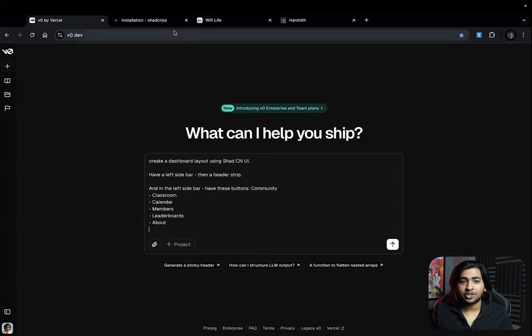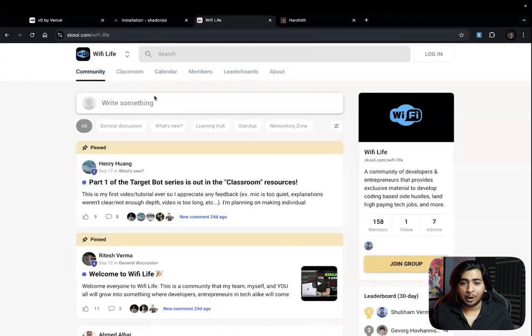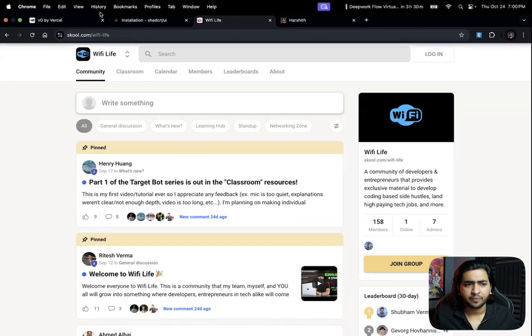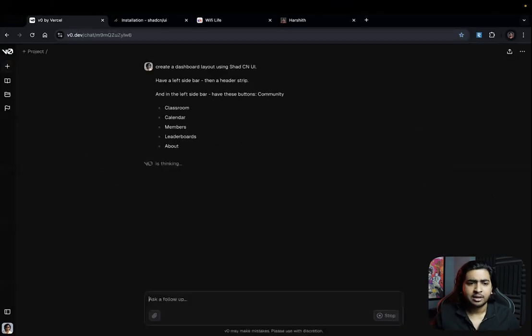The thing is, I could have actually cloned this as well. There's a reason I didn't do that: the whole layout is different, and if it messes up the layout in the first step itself, you have to do your whole code again. So the first step, the layout, is the most important. If you nail the layout properly, all of that is just going to fall into place. Cursor can do all of it. All right, so that's a simple prompt. Let's just enter and see what it says.